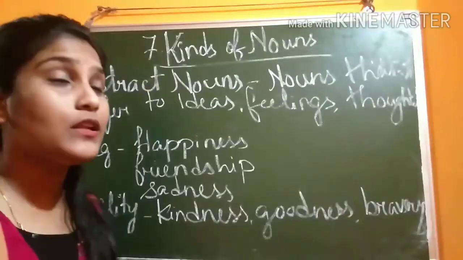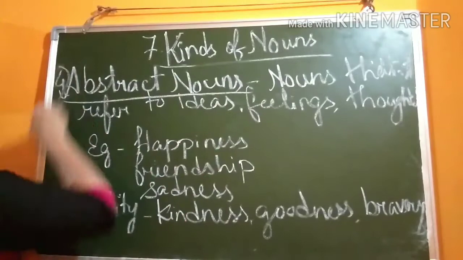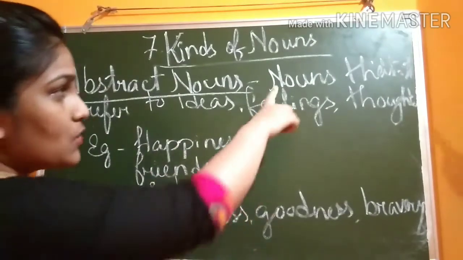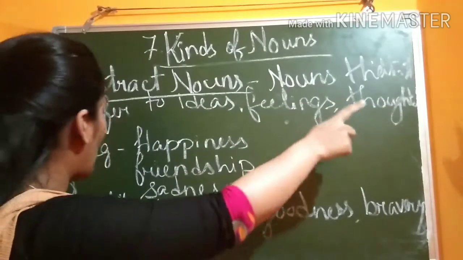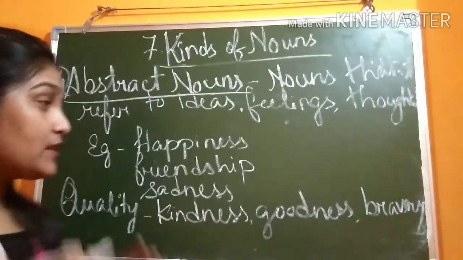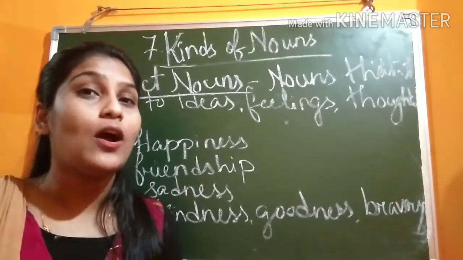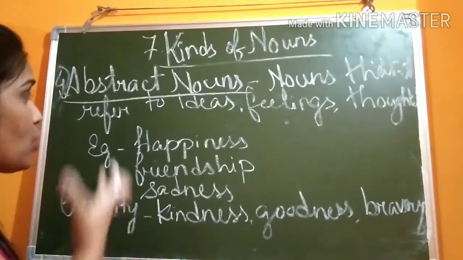Okay. Now you will learn about abstract nouns. These are the 4 kinds of nouns. So nouns that refer to ideas, feelings, thoughts, these are what? Abstract nouns. Like the things which you cannot see or cannot what? Touch. That type of nouns are called abstract nouns.